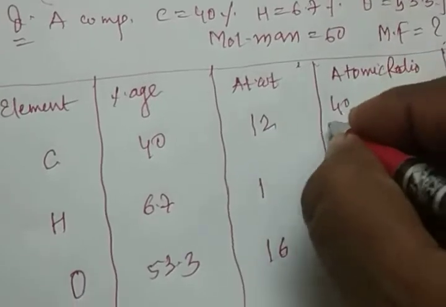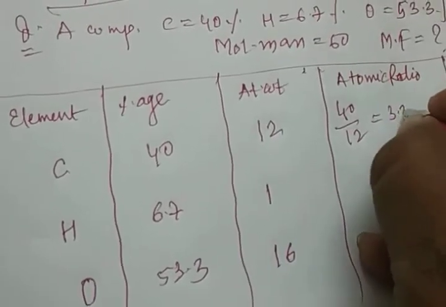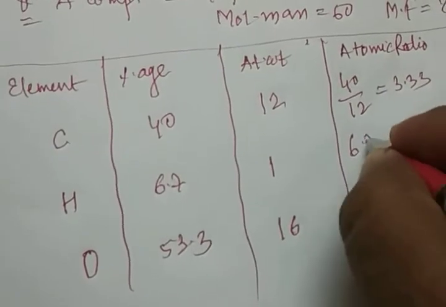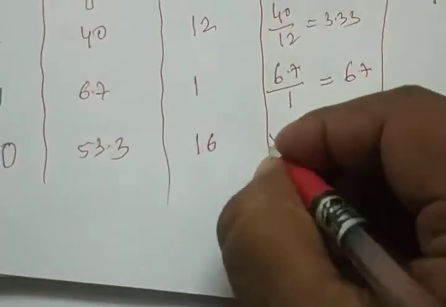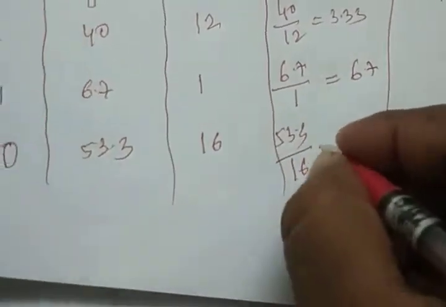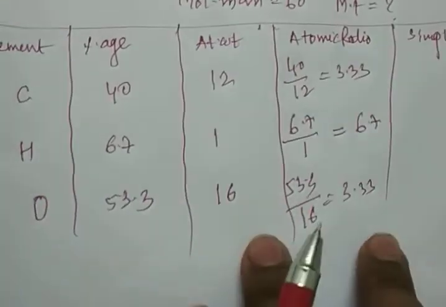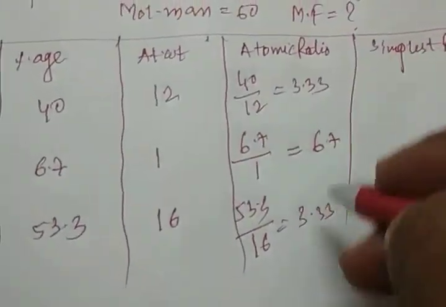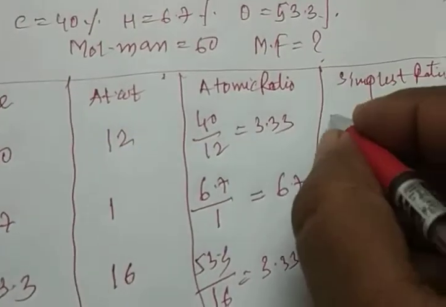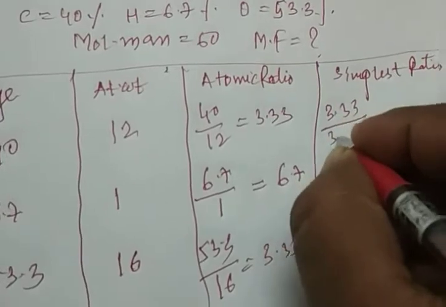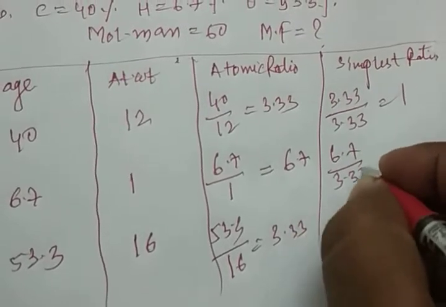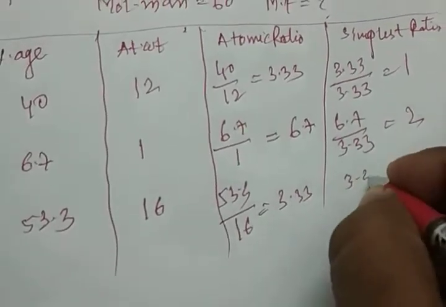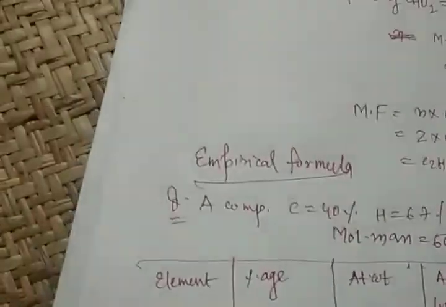So 40 divided by 12, the answer is 3.33. And second is percentage divided by atomic weight, this is 6.7. And again 53.3 divided by 16, this is again 3.33. In this atomic ratio, we consider the smallest value. The smallest value is 3.33. So note down 3.33 divided by 3.33, this is 1. And 6.7 again divided by 3.33, this is 2. And 3.33 divided by 3.33 is again 1. Clear? Clear all of you? Okay.